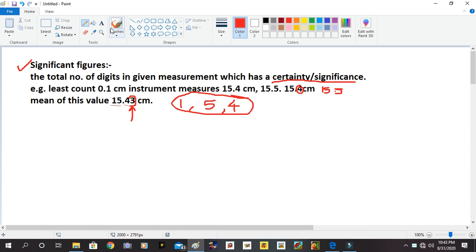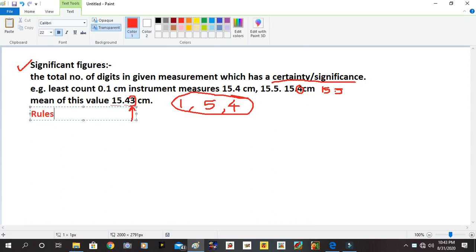Okay. So there are some rules for significant figures. These rules are very important. The first rule you should follow properly.